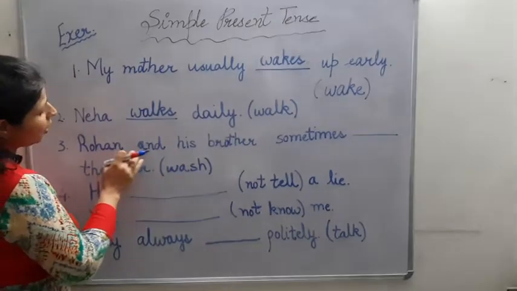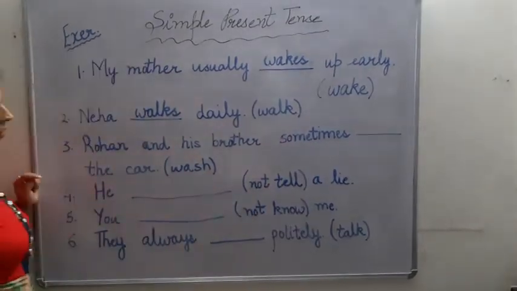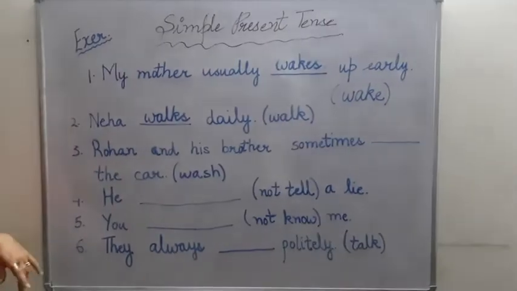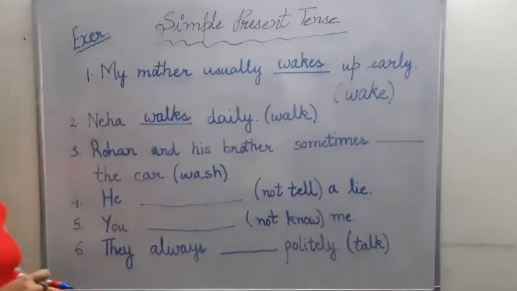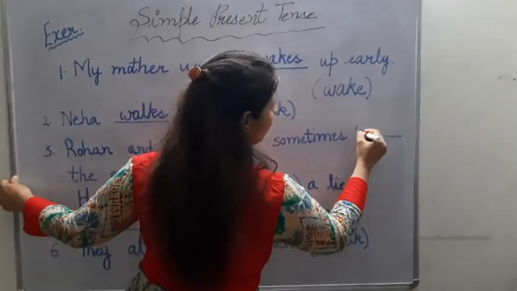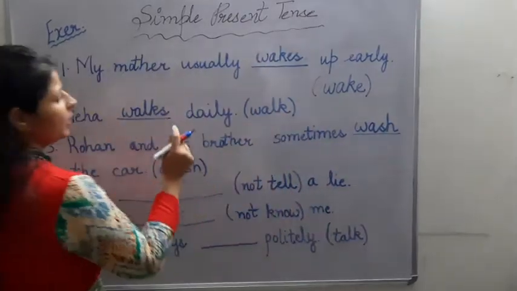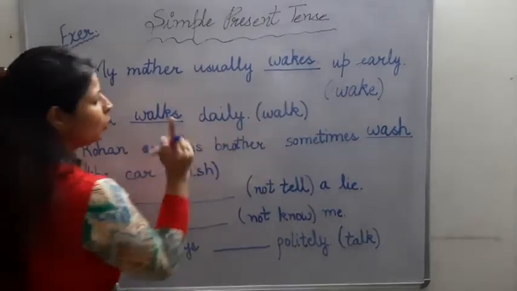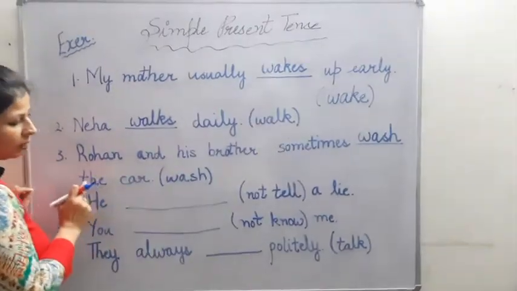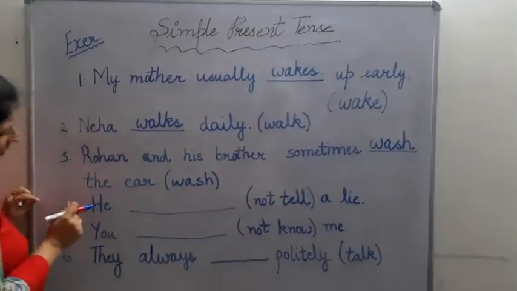Now next, Rohan and his brother sometimes dash the car. Now please see that Rohan and his brother, how many people are they now? They are 2. So it is plural. So what should come? Wash or washes? It will be wash because it is a plural noun. Es or s comes only when we have singular third person noun. Here they are plural. Okay? And again a kind of hint word is sometimes.